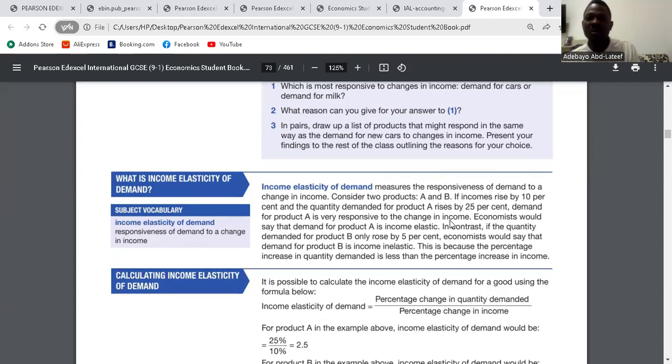Question 3. In pairs, draw up a list. Let's just forget about the pairs thing. They won't ask you pairs.